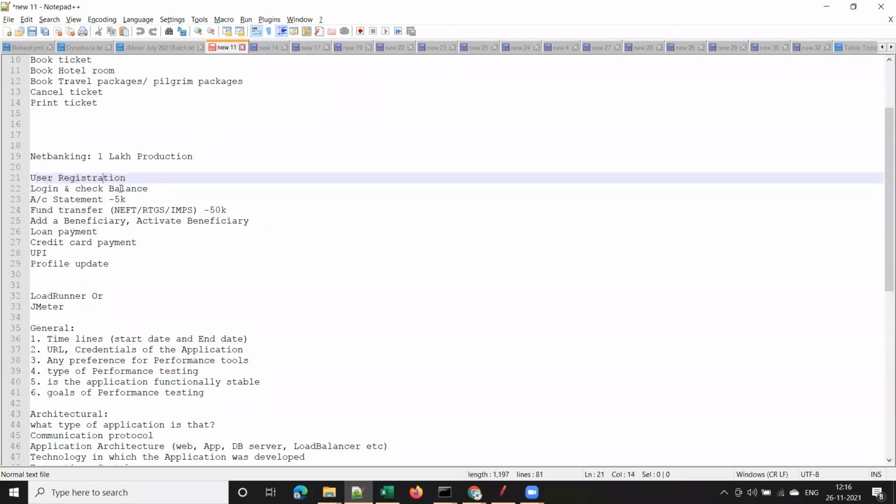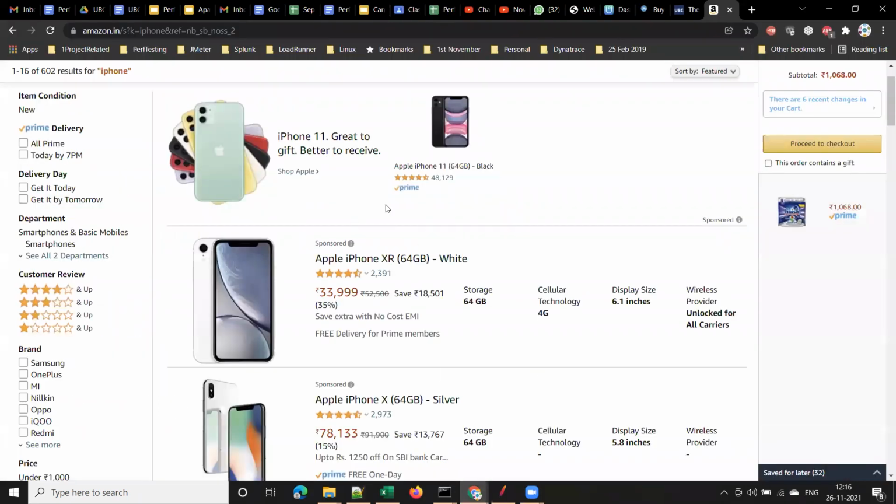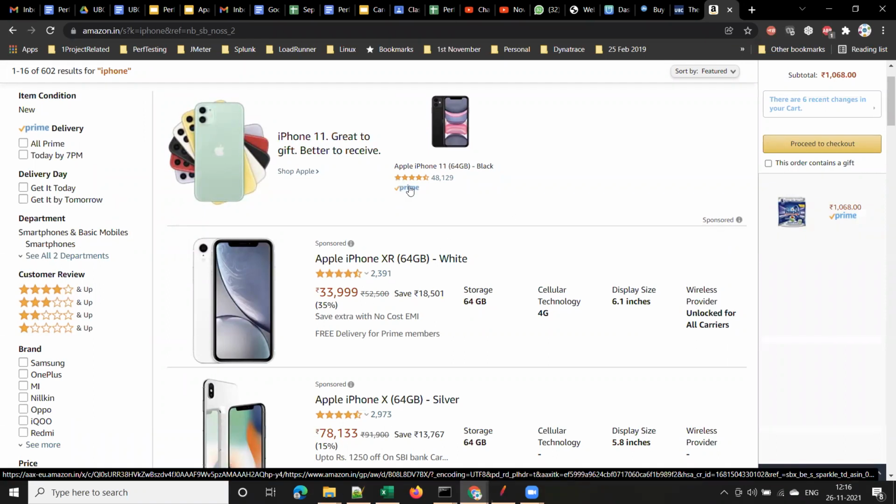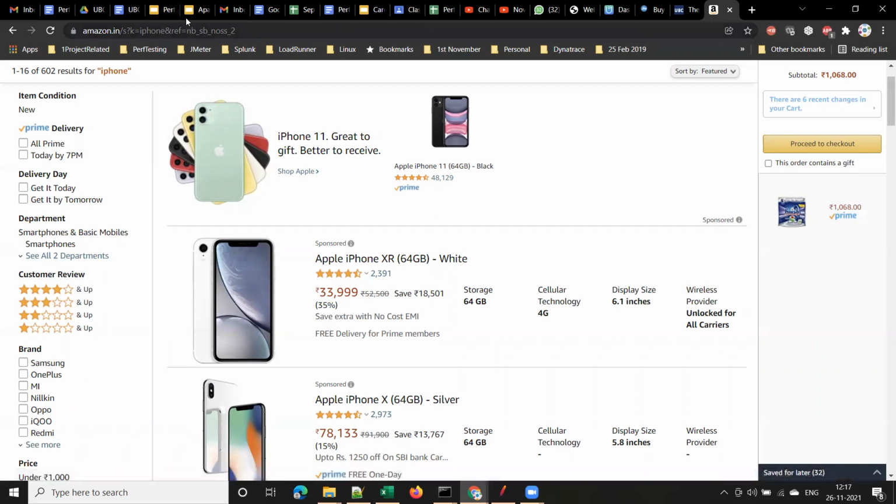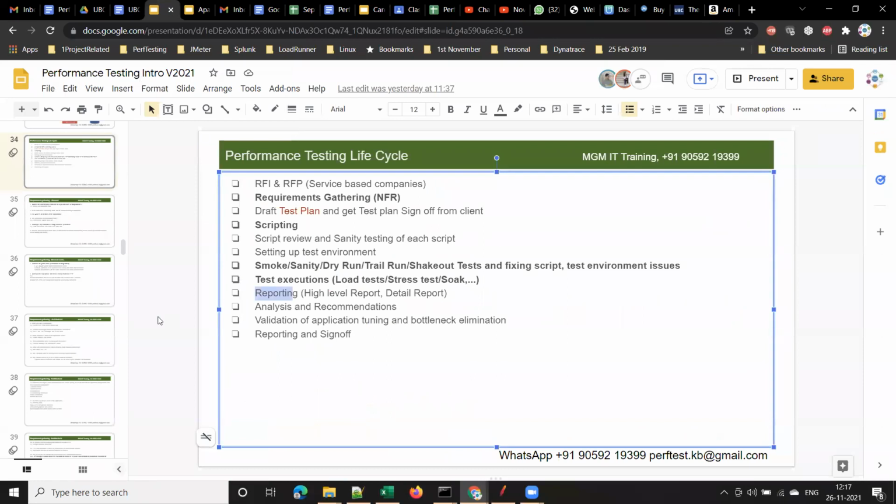Now in performance testing, suppose you want to test Flipkart or Amazon with 1 lakh users. You cannot engage 1 lakh testers, and you cannot engage 1 lakh machines, isn't it? So for that, we will create a test script, and we will test the application with the help of those scripts, because manual load testing is next to impossible.